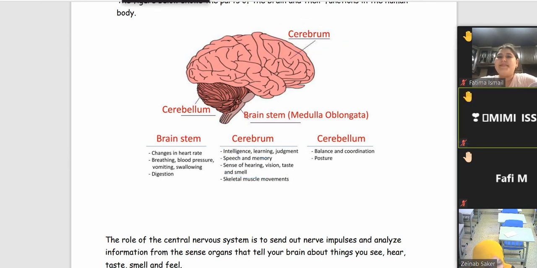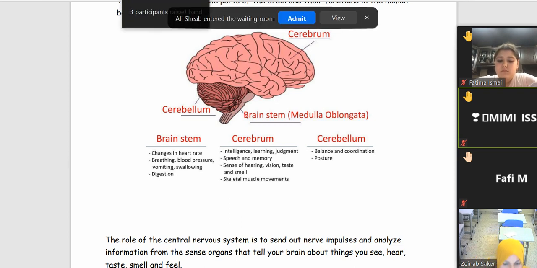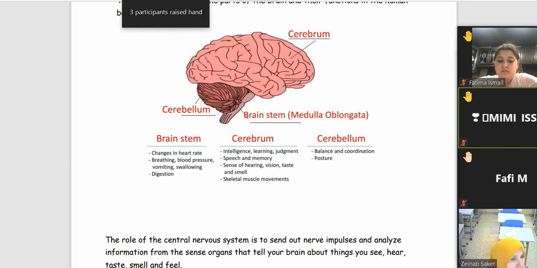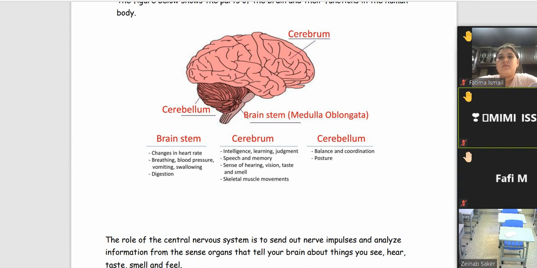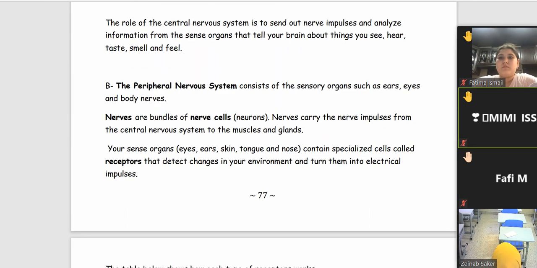The brain stem, or the medulla oblongata, is responsible for controlling digestion, blood circulation, breathing, pressure, all the functioning of other body systems. So, as a conclusion, each part of the brain has a definite function or job to do.